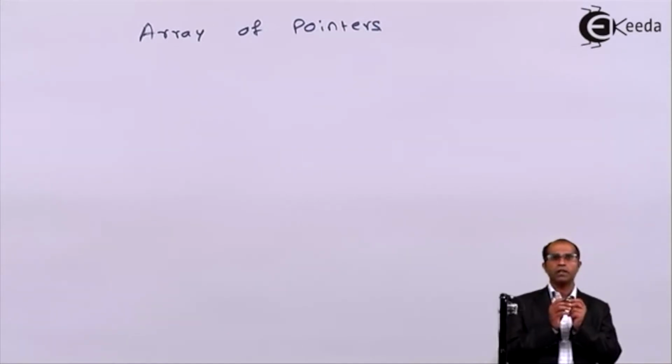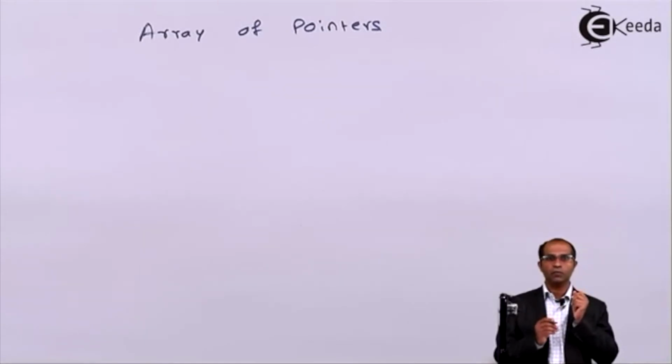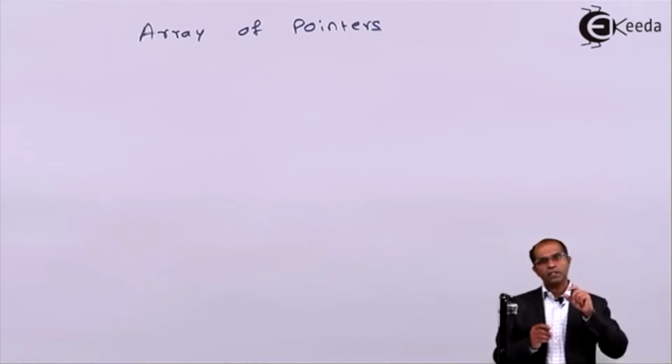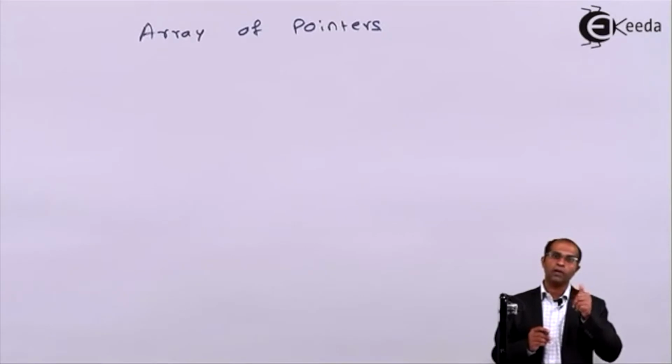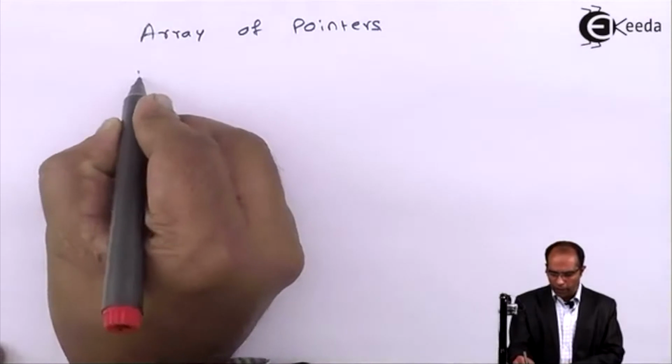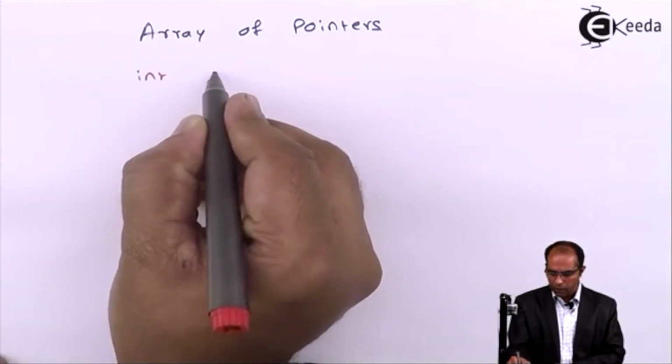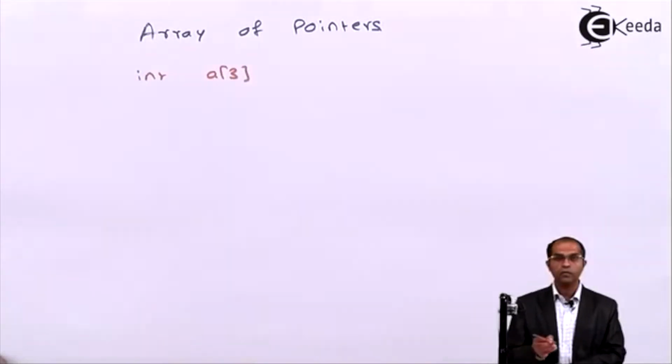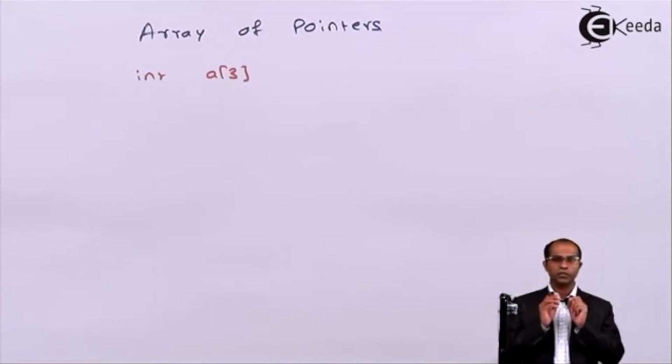Generally, a two-dimensional array is treated as an array of pointers. How can a two-dimensional array be treated as an array of pointers? We have seen in the previous video that a two-dimensional array can be collected by a single pointer, or you can even use the concepts of pointer to pointer or array of pointers in this. Now, suppose I declare int a of 3.